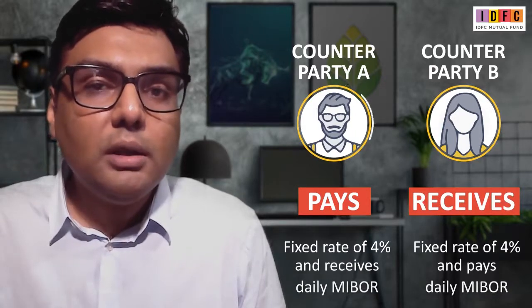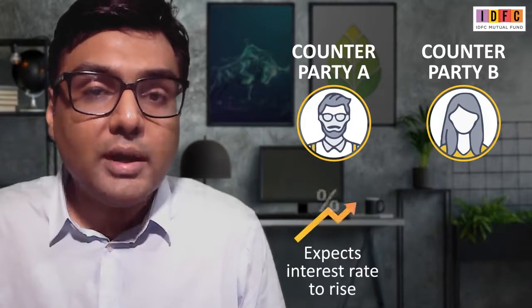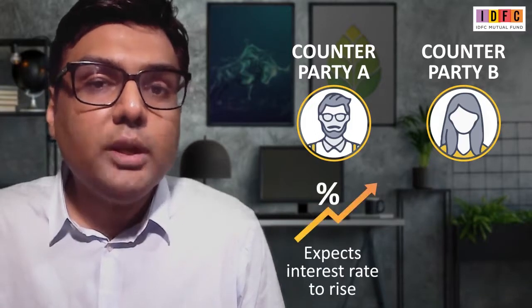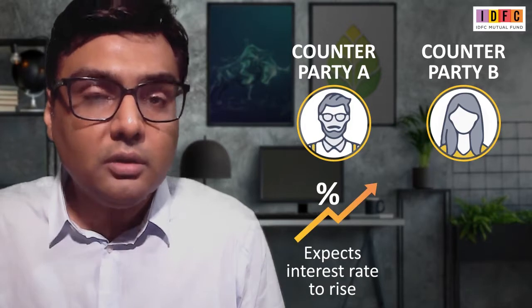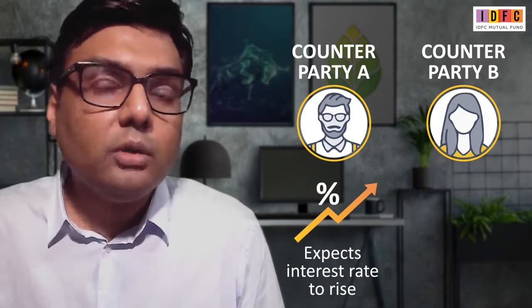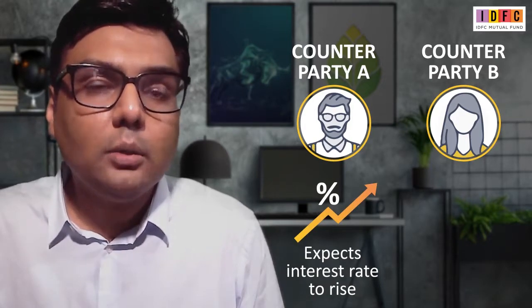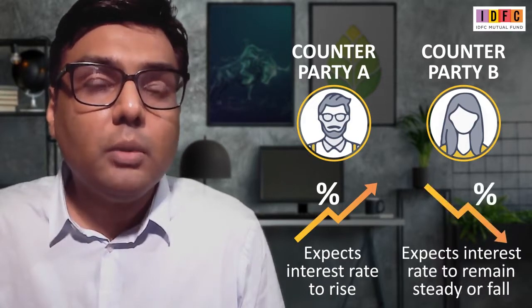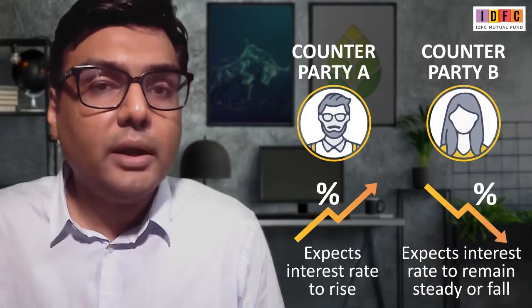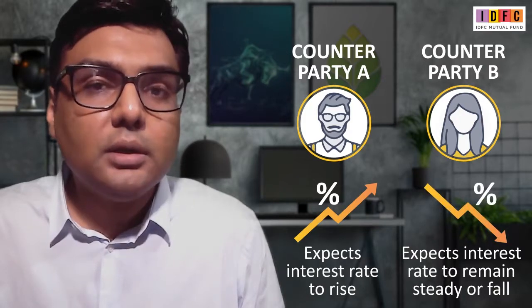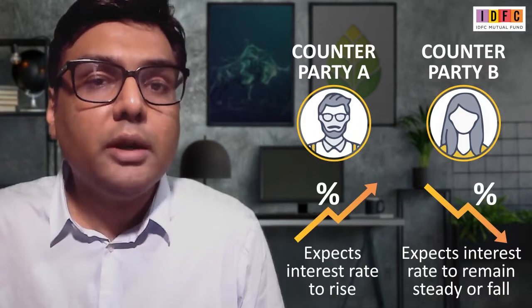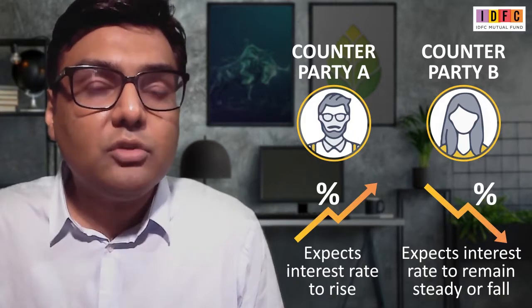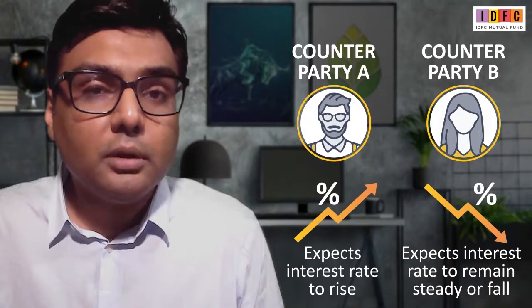Essentially, counterparty A is expecting a rise in interest rates, and that's why it is willing to pay a fixed rate of 4% in this example to receive MIBOR, on the expectation that the MIBOR rate will increase. On the other hand, counterparty B, who has agreed to receive the fixed rate swap at 4%, expects that interest rates may remain stable or might even go down, and that's why they are willing to undertake that risk.